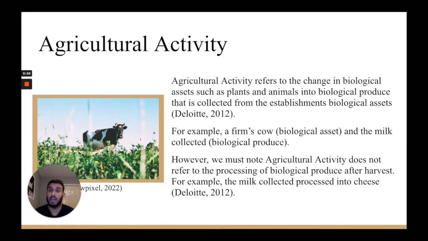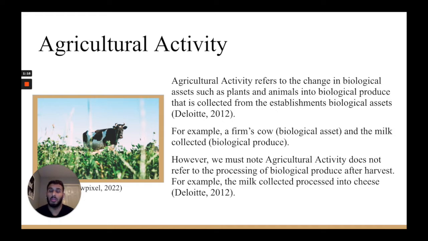To get a little more in-depth about agricultural activity, it refers to the change in biological assets, such as plants and animals, into biological produce that is collected from the establishment's biological assets. So the example that I like to use is a firm's cow, that is going to be the biological asset, and the milk that is collected from the cow, that is going to be the biological produce.